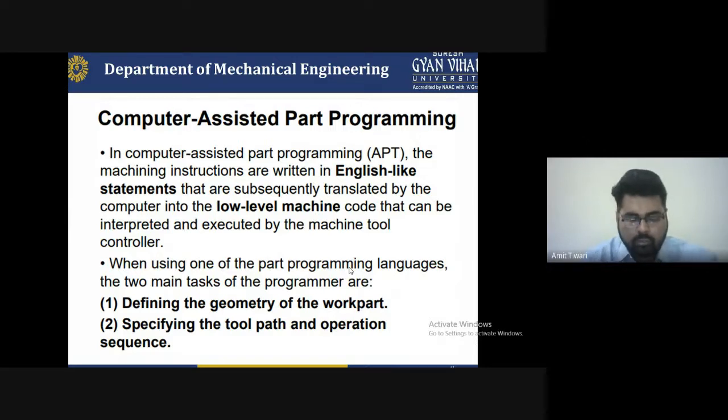Programming is very easy, but it is not a difficult task to identify. It requires some specification before operating the machine, because the operation sequence is the most important. First of all, define the geometry. Second, specify the tool path: which tool is used for a particular operation, and if you want to change the tool, what code must be written in the program to change the tool for the different part.